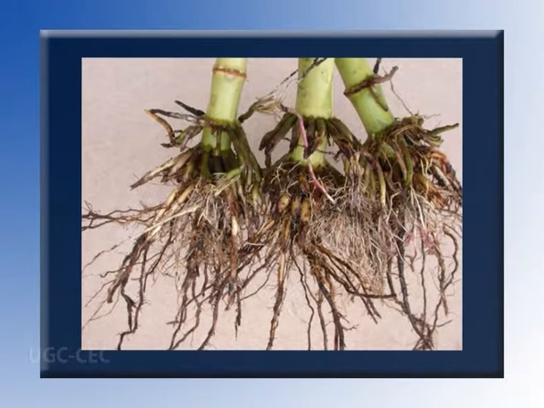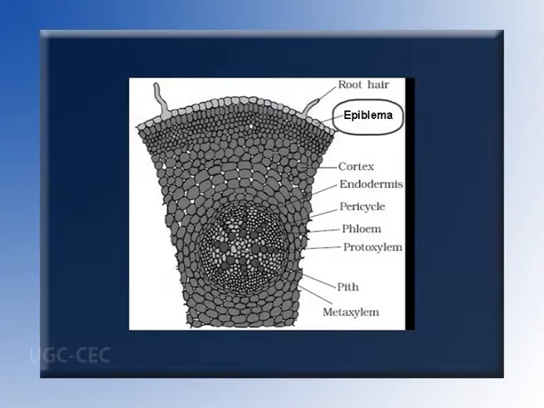Let us take the example of maize root, a typical monocot root. A transverse section passing through the maize root reveals the following details. Epiblema. It is the outermost covering of the root formed by a single layer of compactly arranged, thin-walled, barrel-shaped parenchymatous cells involved in absorption of water. A cuticle and stomata are absent. Some of the epiblema cells are produced into long unicellular projections called root hairs. Hence, epiblema is also known as piliferous layer.